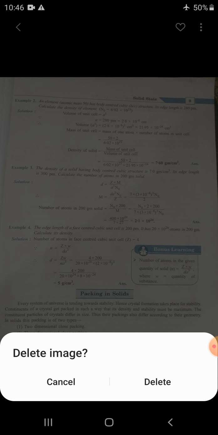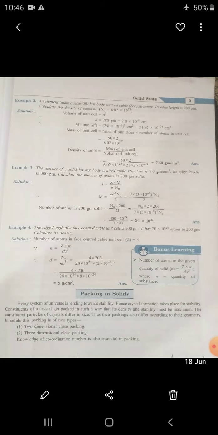Coordination number. In a crystal lattice, the number of atoms or nearest neighbors that surround any atom is called its coordination number. It is characteristic of a space lattice, and its value can be calculated by observing the crystal lattice.